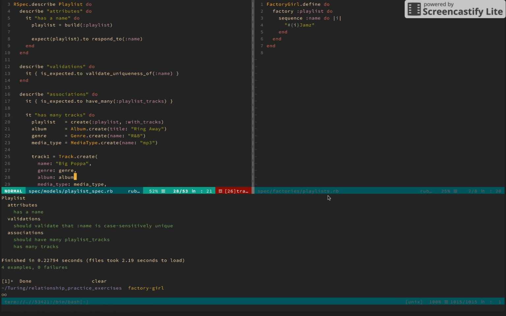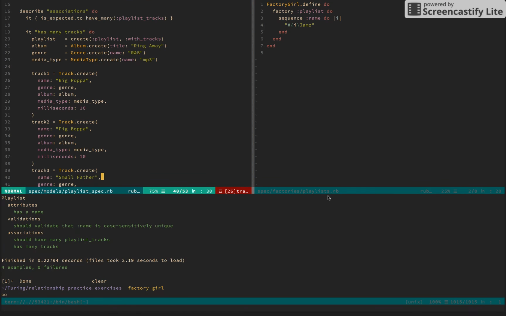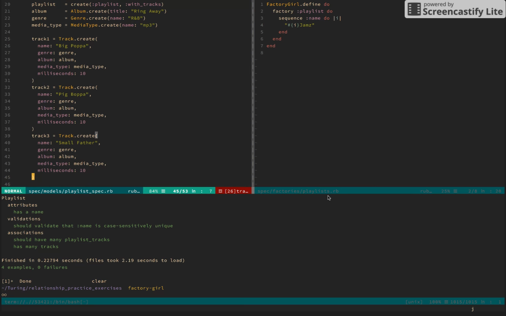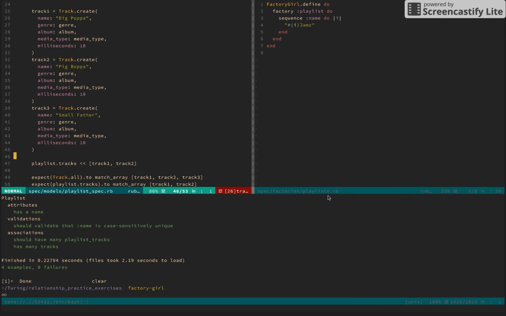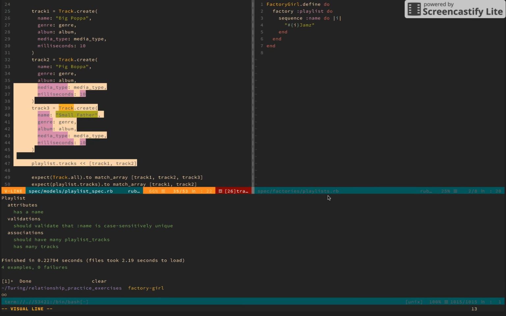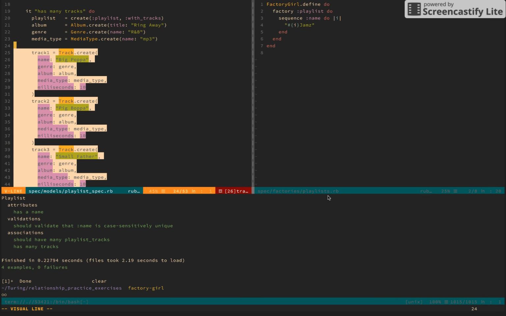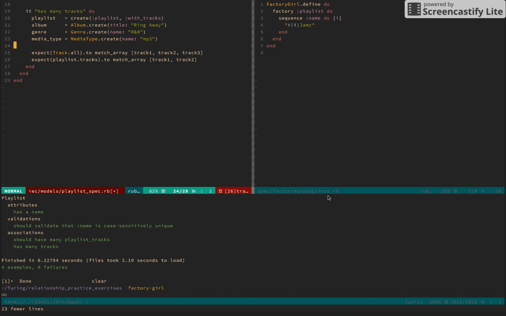And it looks like album, genre, and media type were just created for the track generation. So again, we can just take all this business out. And yeah, we'll just run with this. We'll create a playlist with tracks.